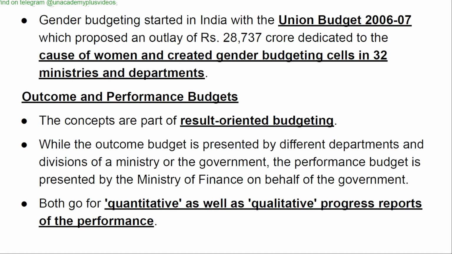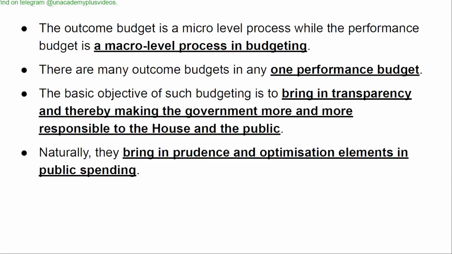Outcome and performance budgets. The concepts are part of result oriented budgeting. While the outcome budget is presented by different departments and divisions of a ministry or the government, the performance budget is presented by the Ministry of Finance on behalf of the government. Both go for quantitative as well as qualitative progress reports of the performance. The outcome budget is a micro level process, while the performance budget is a macro level process in budgeting.